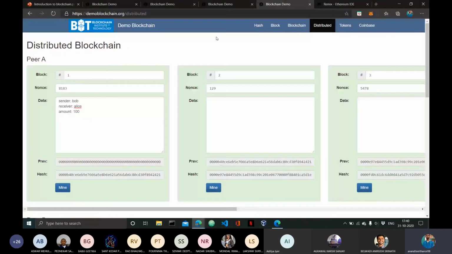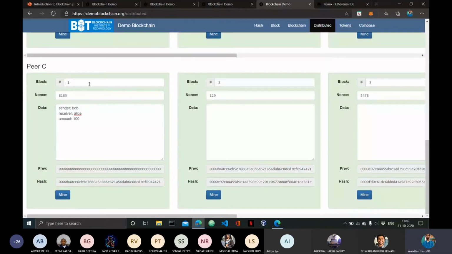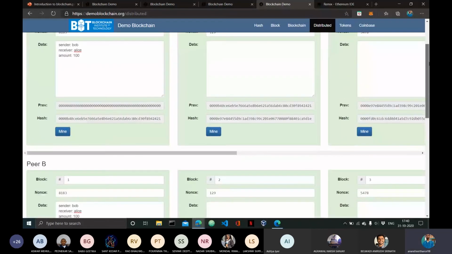If you remember the immutable ledger, I showed you that the cryptographic link breaks if I change some data here. So a distributed peer-to-peer network means that I will have the same copy in peer A, in peer B, and in peer C. So in this demonstration, I have 3 computers that have the same blockchain and have the same data in the first block.